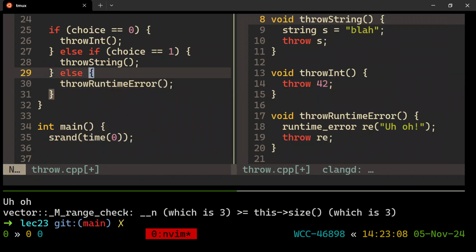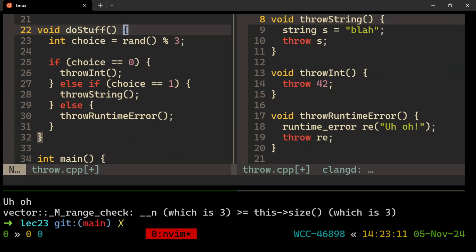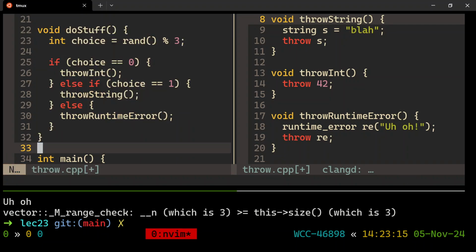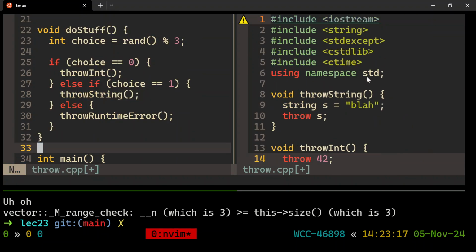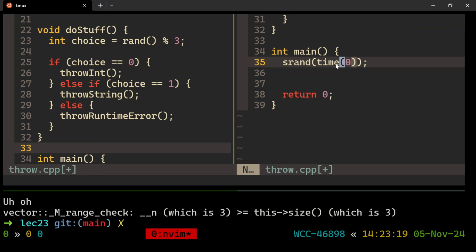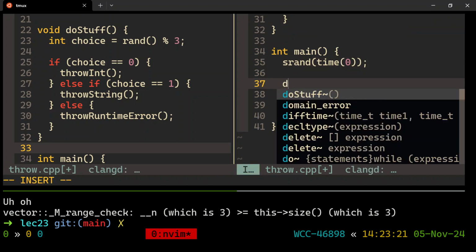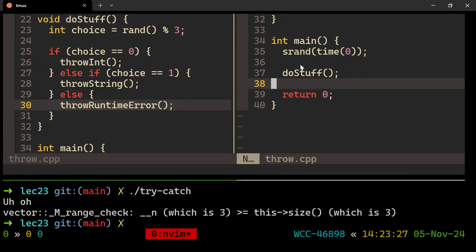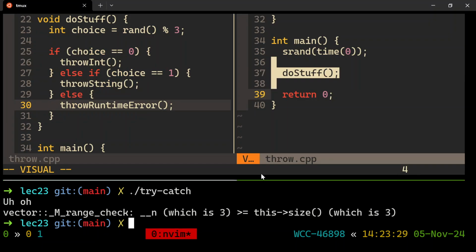Okay, so we don't know. This function is going to throw an exception. We're not sure which kind. Okay, and now let's handle that exception, one of them, all of them, I guess, down in main. So we'll call do stuff, and so right now it's going to throw some random exception, one of these guys, and we are not try catching it. Okay, so let's watch what happens.